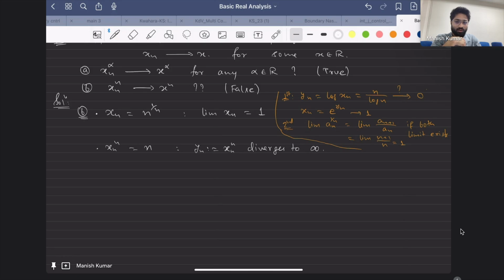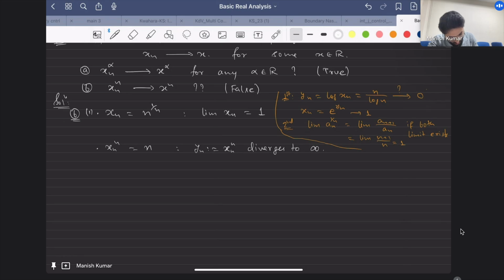Sir, we can also take a simple example, a constant sequence. Correct, that would be the simplest thing to do. But it depends on the constant. That's also one, greater than 1. Yeah, but if it's less than 1, then also it will work, because that limit will converge to 0. Exactly. Okay, so maybe this is the first example.